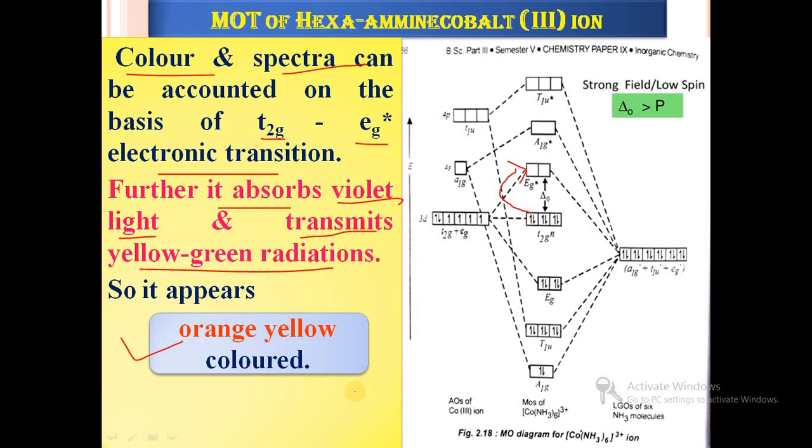So these are the details about the [CoF6]3- ion and the [Co(NH3)6]3+ ion. These are the molecular orbital diagrams. In the exam they will ask a 10 mark question: write a note on the molecular orbital diagrams of [CoF6]3- and [Co(NH3)6]3+ ion. So this is a very important point.